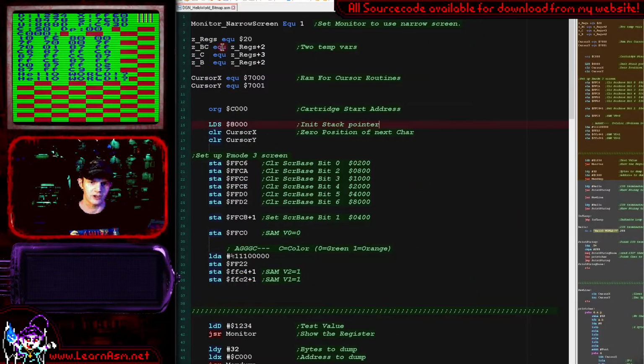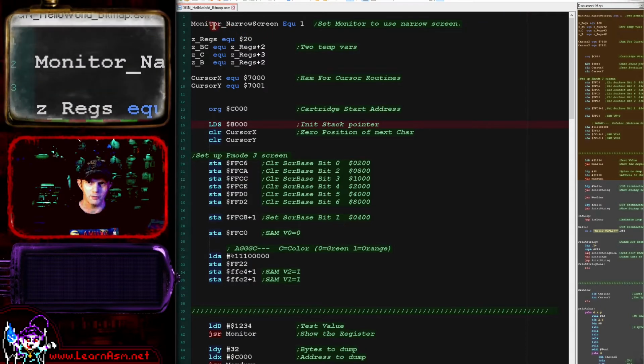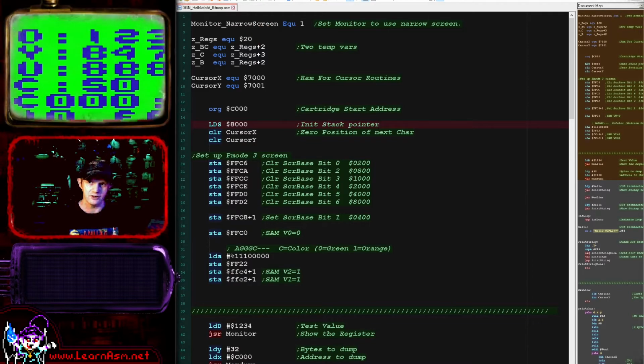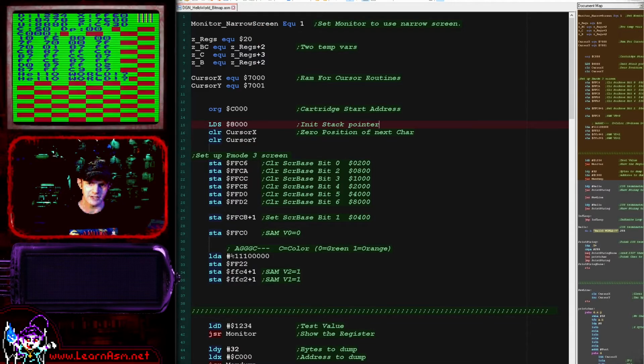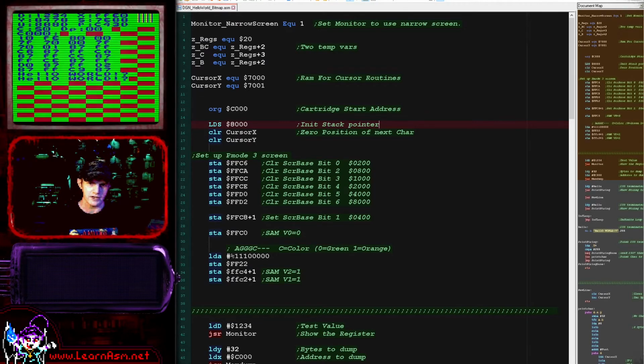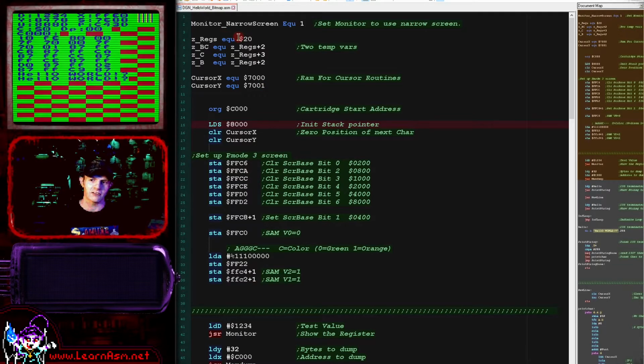So here's the code. Now you'll see at the start we've got some definitions here. We've got one called monitor narrow screen, and this is to reconfigure the monitor, the debugging tools, and you can see the results on the monitor here where we're showing the registers and then we're showing a dump of some of the memory. So if you don't want to use that, you don't need this monitor narrow screen function here. It was just to reconfigure the software to use a very narrow screen and basically add some extra page breaks.